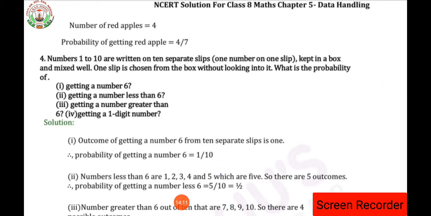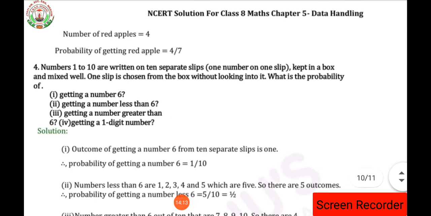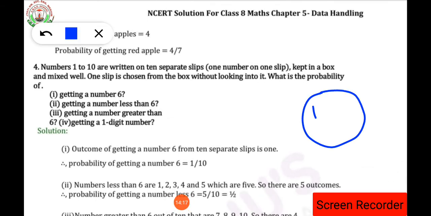Okay, these slips are kept in a box, 1, 2, 3, 4, and so on up to 10 slips. We are having different slips. On those slips the numbers 1 to 10 are written, and those slips are kept in the box and mixed well. Now it is asking the probability of the outcomes. One slip is chosen from the box without looking into it.